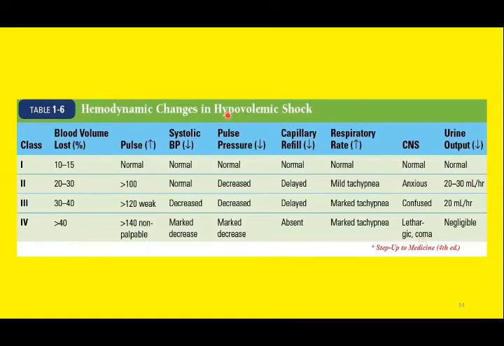Due to hypovolemia, the urinary output is compromised. Again, this is a compensatory mechanism of the body to minimize loss of body fluids. Because the body fluids are already on the lower side, the urinary output will compensate. So you can see there is decreased urinary output in hypovolemic shock, and if there is more blood volume lost, the urinary output sometimes is almost negligible.